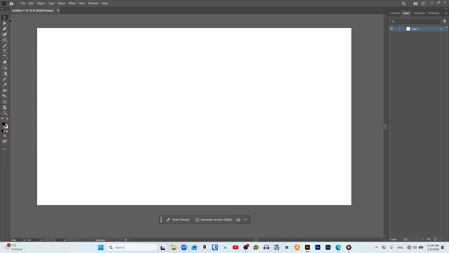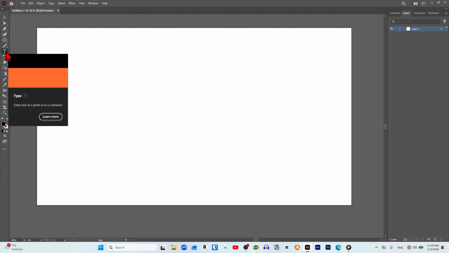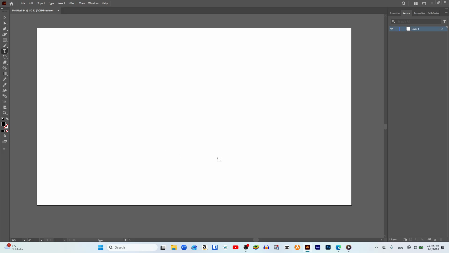To do this, we go to the toolbar that is now shown on the left side of the artboard. In the central area, we click on the text icon to activate the text tool, and we click on any point on our artboard. After that, we type the text to which we want to apply the long shadow effect, and in my case, I simply type shadow. We return to the left toolbar, and with the normal selection tool activated, we click on our text to edit its size and proportion.